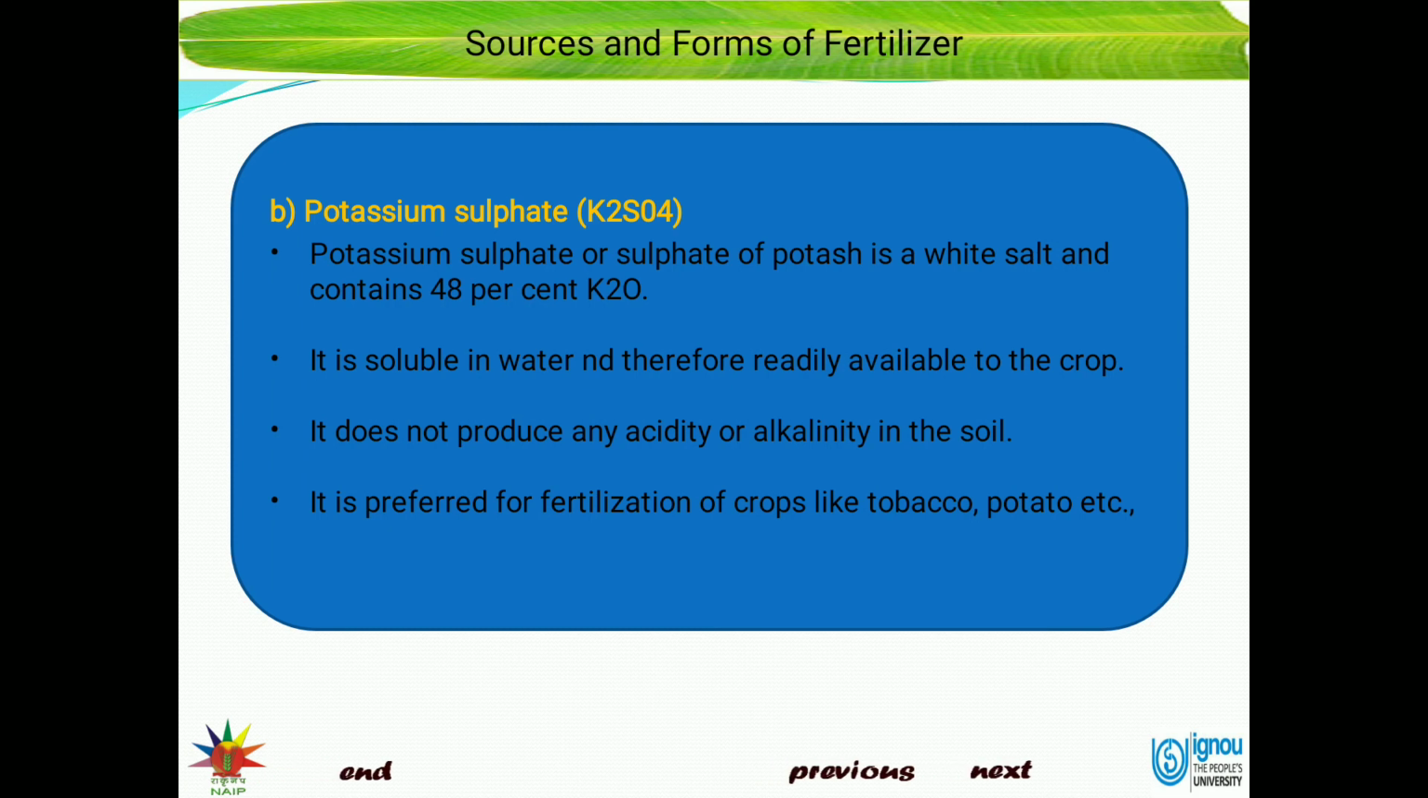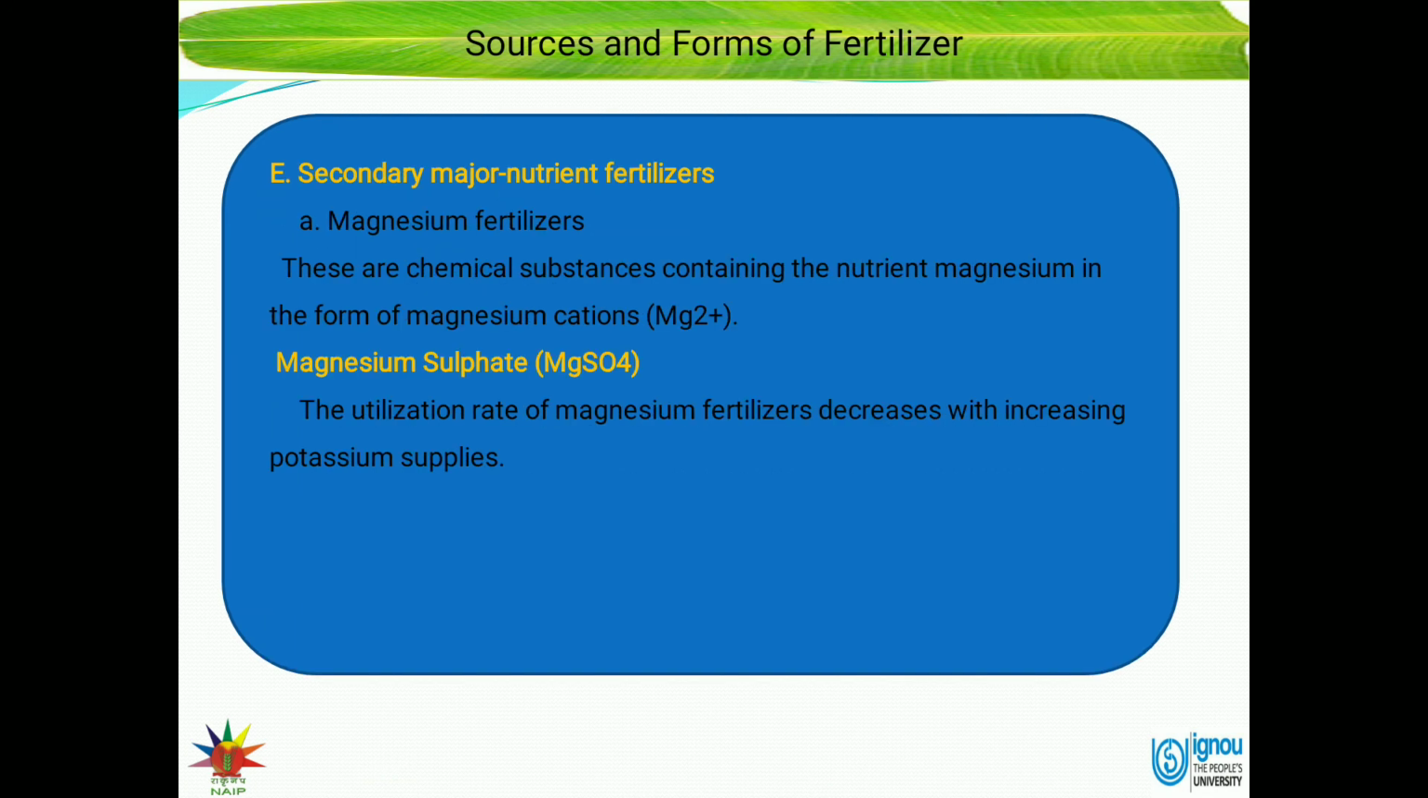Potassium sulfate or sulfate of potash is a white salt and contains 48% K2O. It is soluble in water and therefore readily available to the crops. It does not produce any acidity or alkalinity in the soil. So, it is preferably used for crops like tobacco and potato. So, this is all about fertilizer, its types and classification.